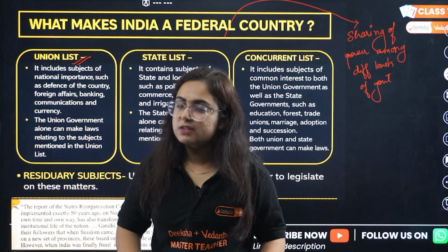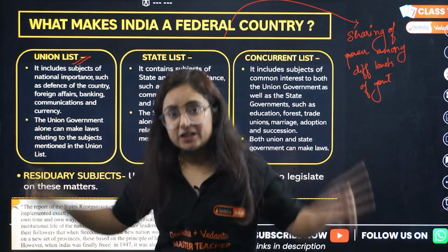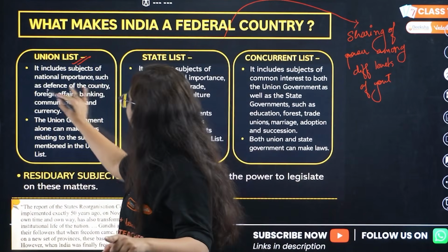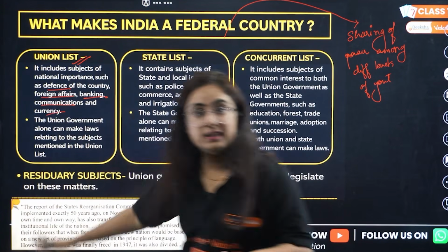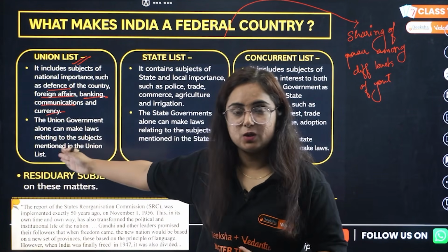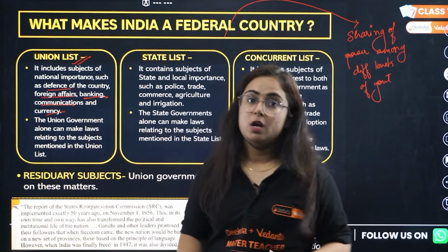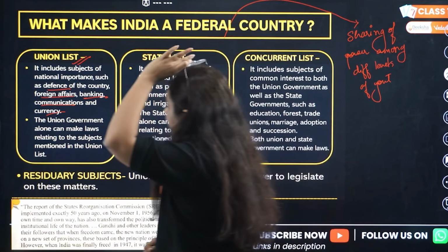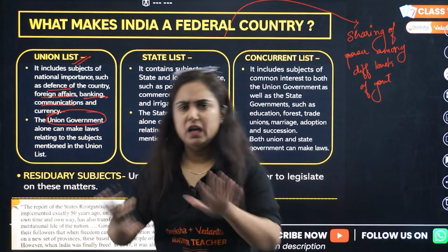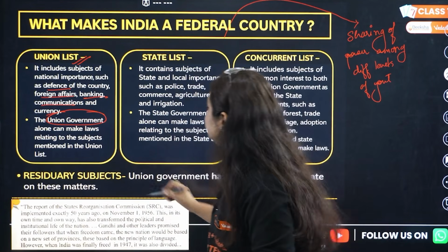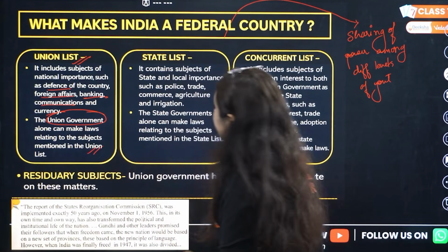What are the subjects important for the nation? Like defense, foreign affairs, banking, communication. Beta, these subjects come in exams in MCQs, asking which list they lie in. Don't forget. Then the union government alone can make laws on these subjects. It is mentioned in the Union List.